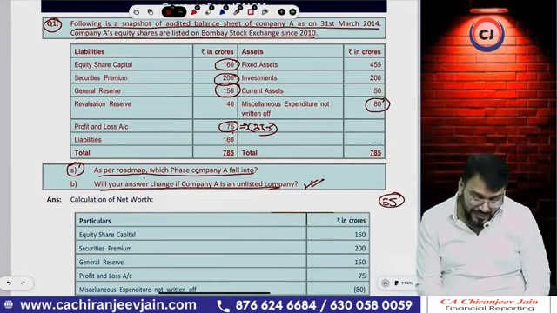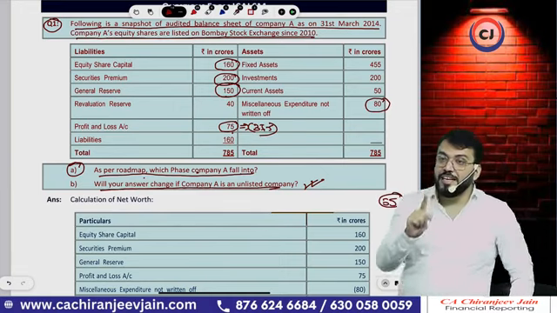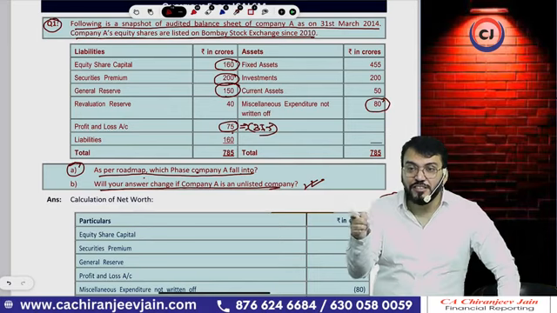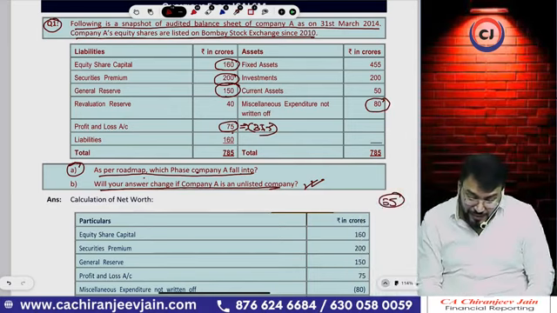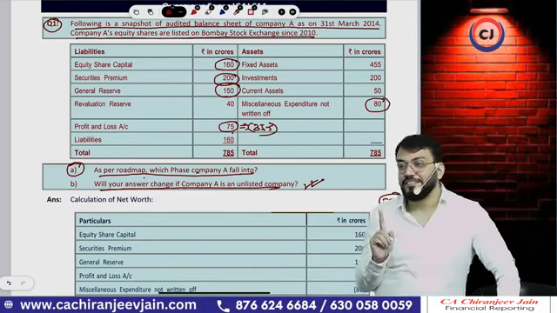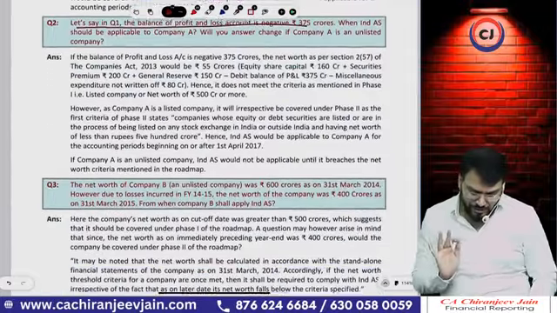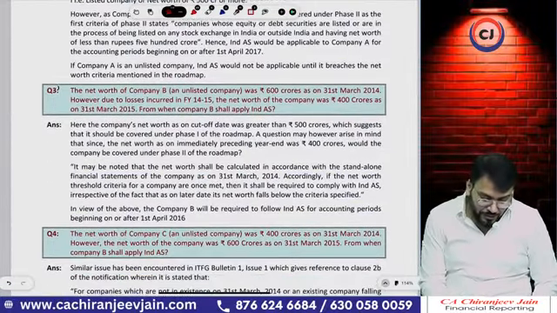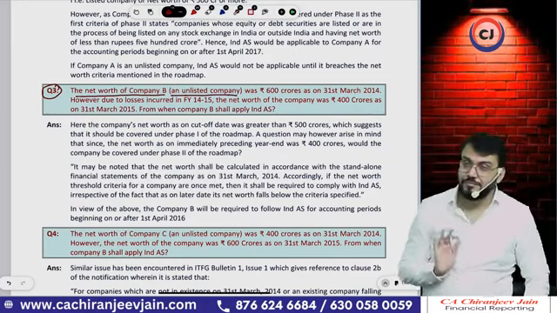Will it work? It means, can I say, as per the roadmap, it will be in phase 2, and Ind AS will be applicable from 1st April 2017. Okay. Will your answer change if the company is an unlisted company? Yes. Now Ind AS will not be applicable. Chalo, understood.